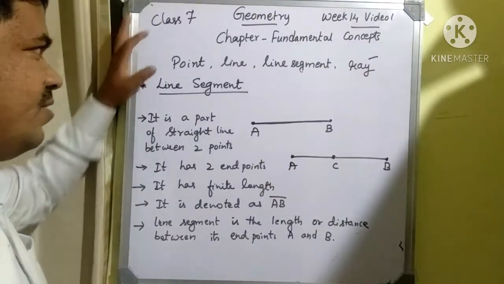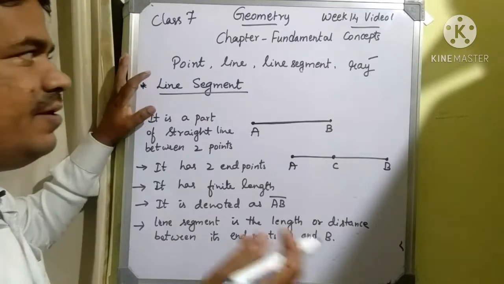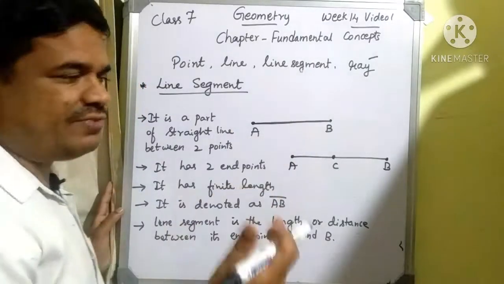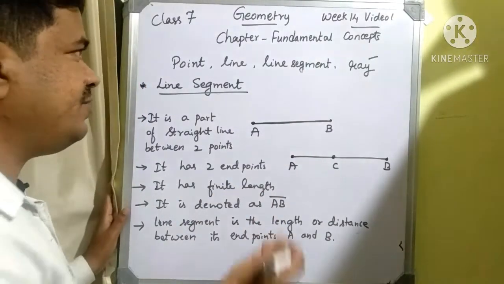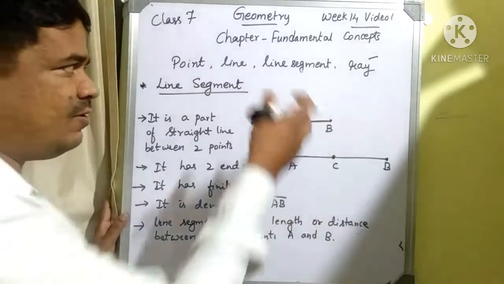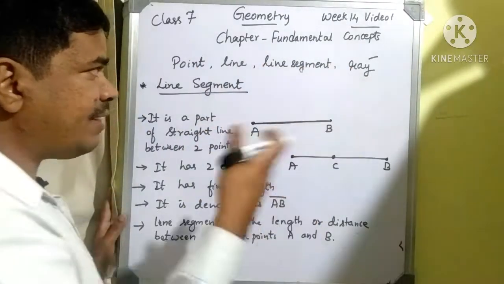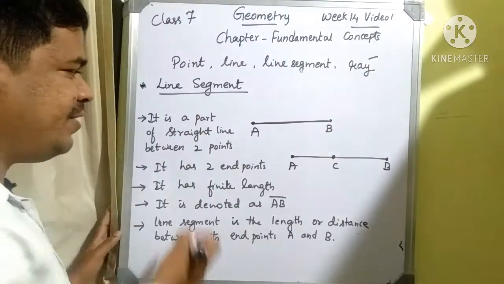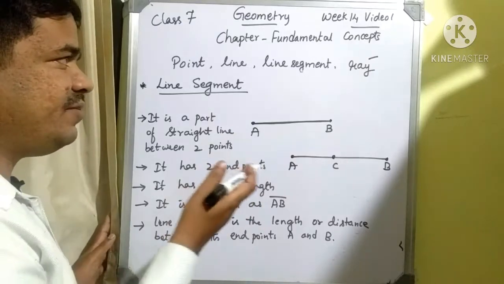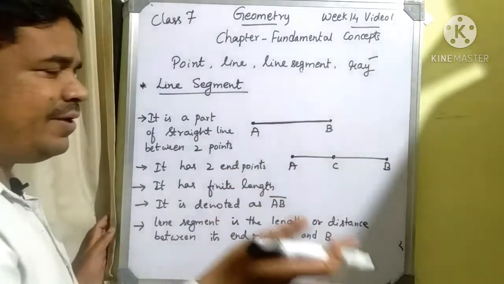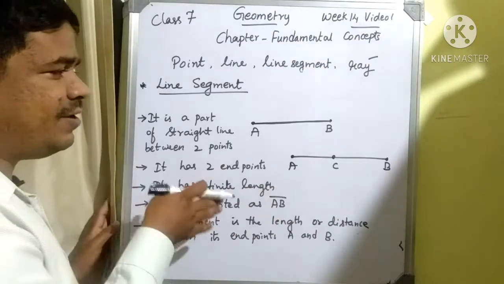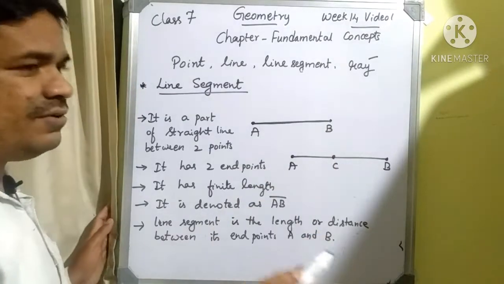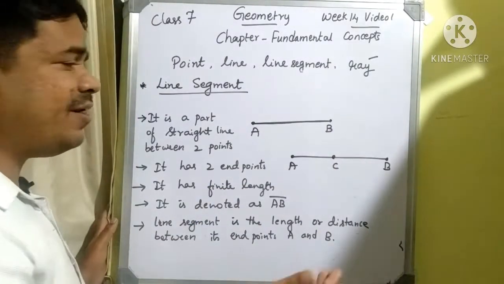Continuing with the next concept, it is a line segment. Here we have already studied point, line and ray. Next we are going to study the concept of line segment. Actually, point, line, segment and ray are all parts of a line. That's why they have said that it is a part of a straight line between two endpoints. Previously we studied that in a ray only one endpoint is present, but in a line segment there will be two endpoints. That means it has a definite length.